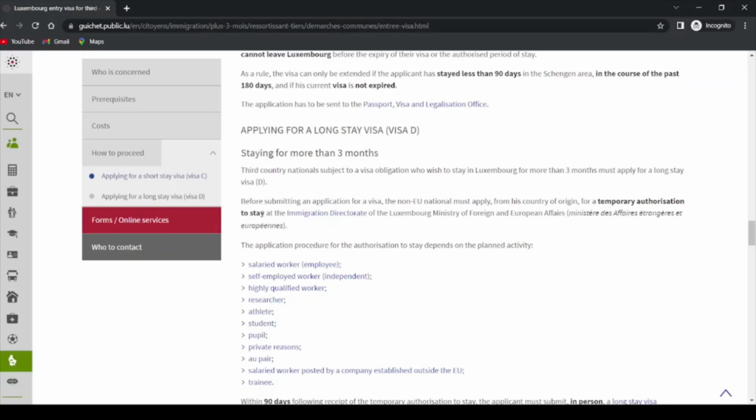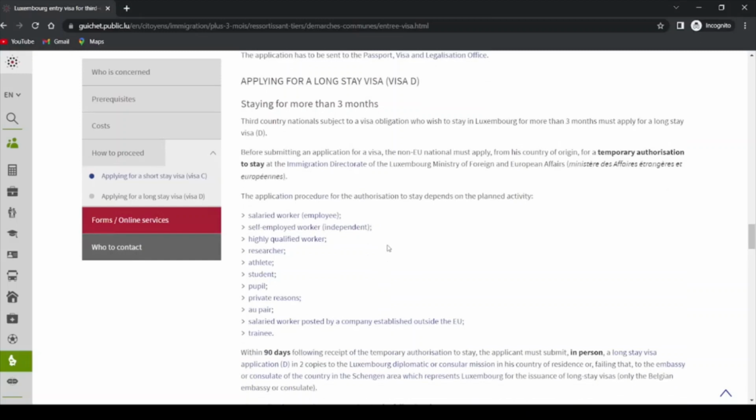So you see here, before submitting an application for a visa, the non-EU national must apply from his country of origin for a temporary authorization to stay at the Immigration Directorate of the Luxembourg Ministry of Foreign and European Affairs, right?